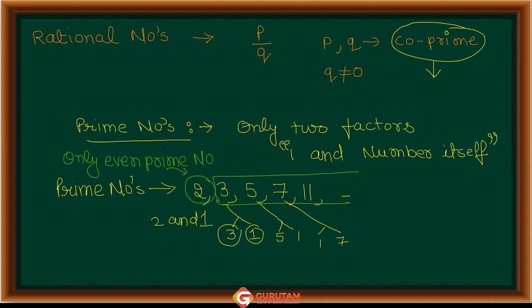Clear? Now I will come to co-prime numbers. Yes, I was talking about co-prime numbers. So let me tell you what they are.